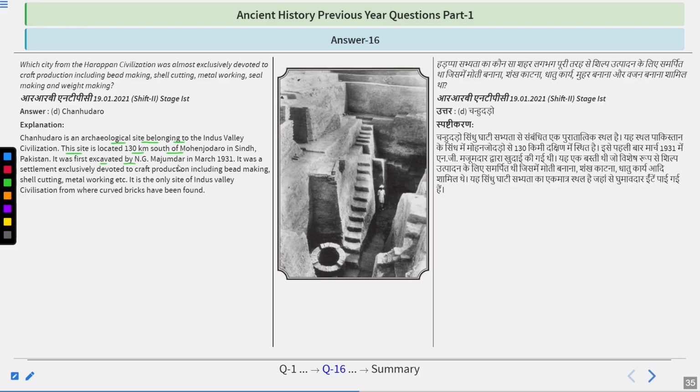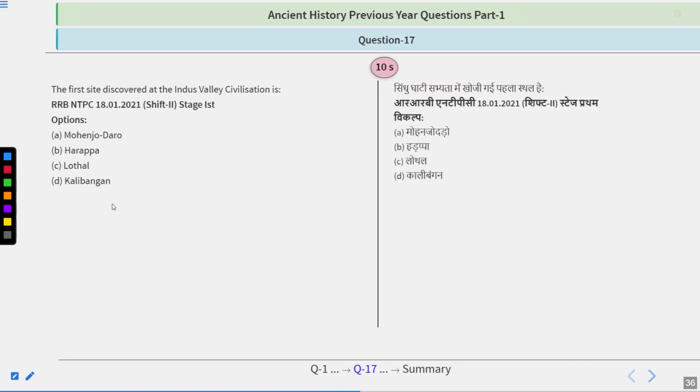It was first excavated by N.G. Majumdar in March 1931. It was a settlement exclusively devoted to craft production, including bead making, shell cutting, and metalworking, and it is the only site of the Indus Valley civilization where curved bricks have been found. So remember this point as well, as this question can come in your exam next time. So remember, the answer is Chanhudaro.